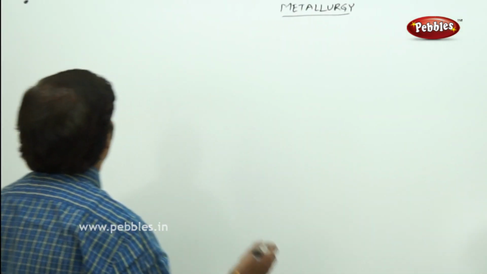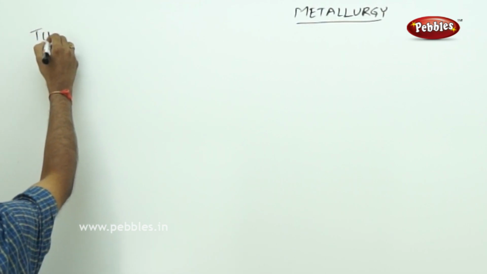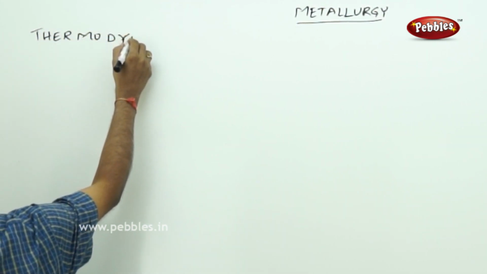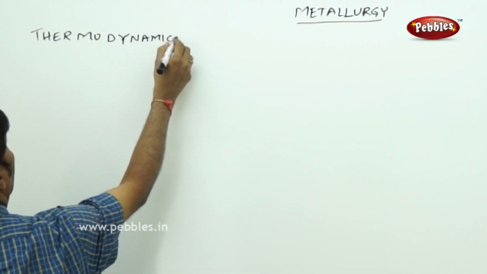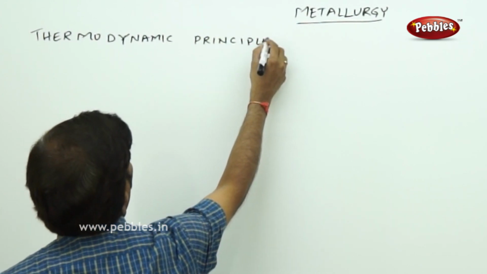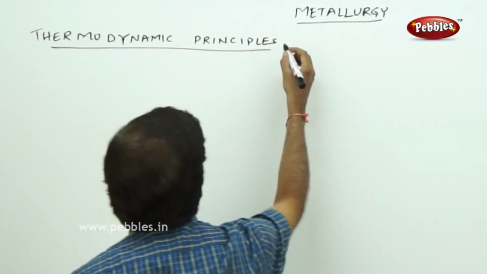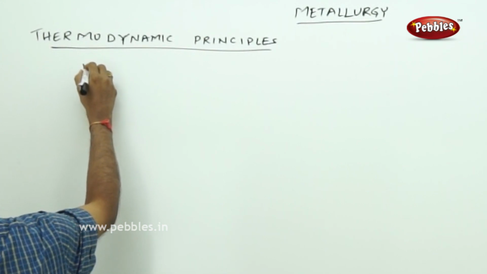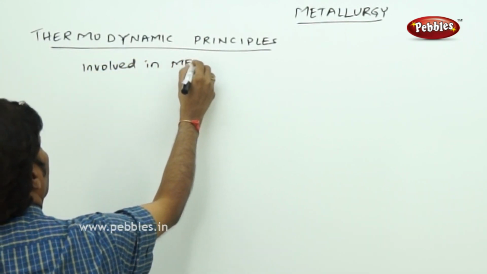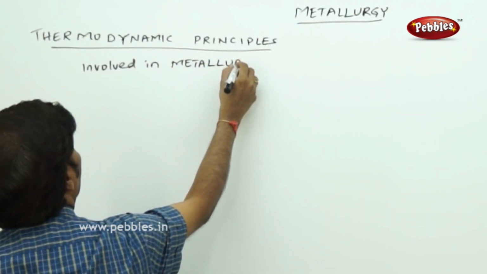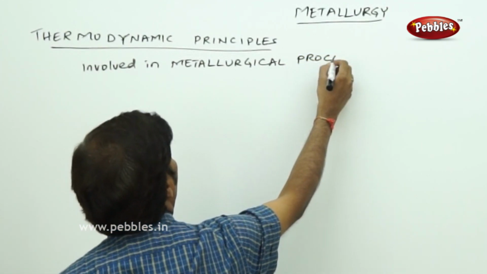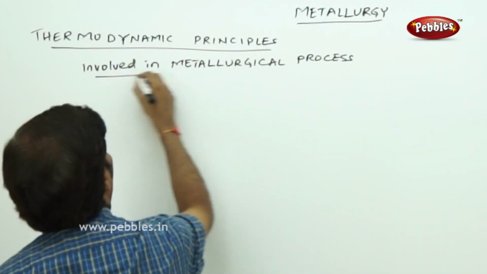So the next part of the discussion is thermodynamic principles involved in the metallurgical process.